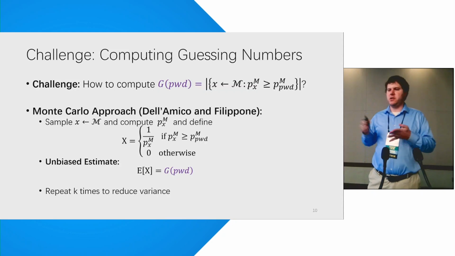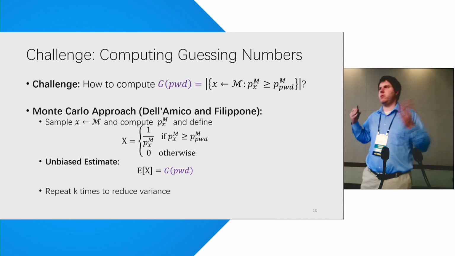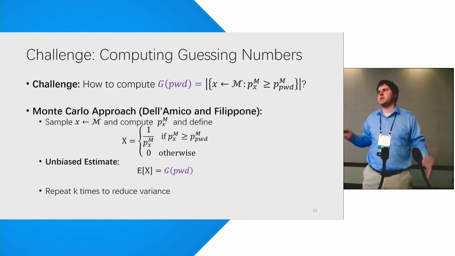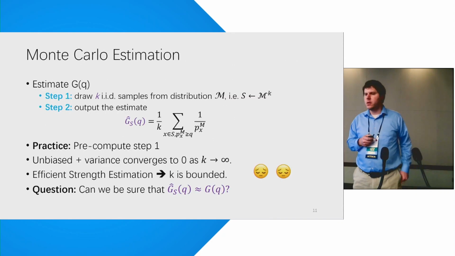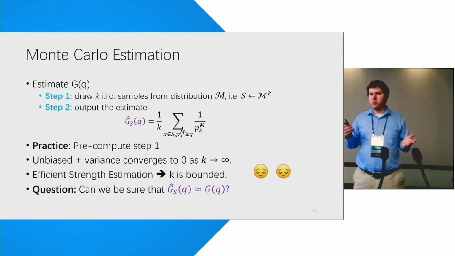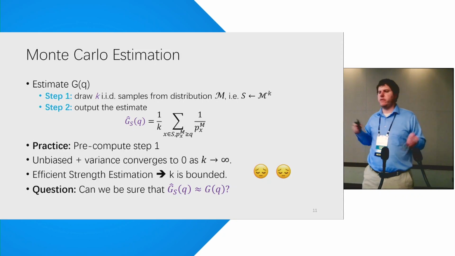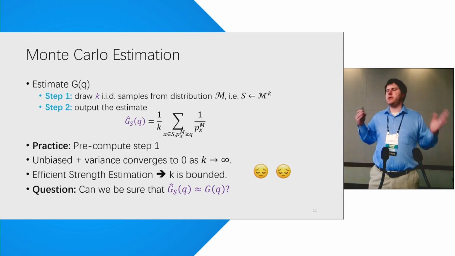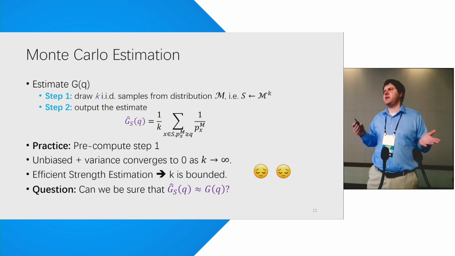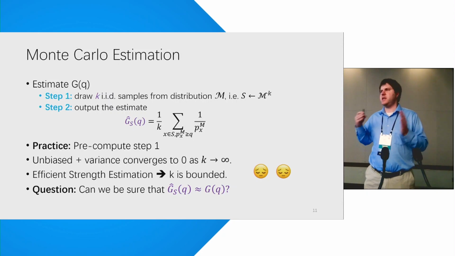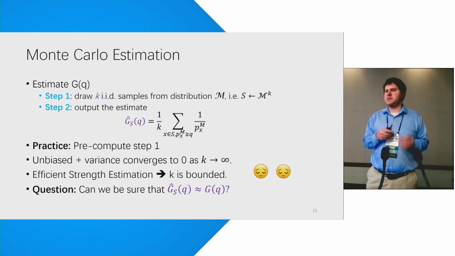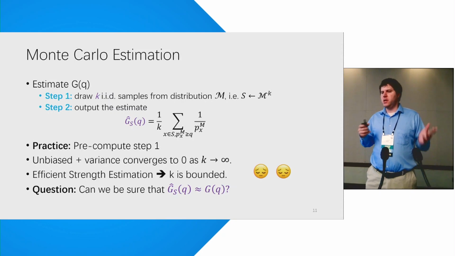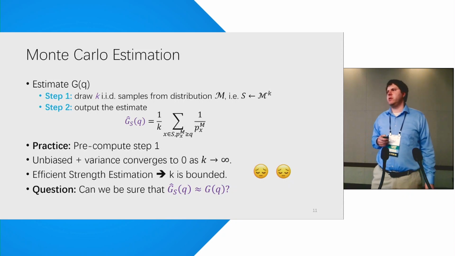Now, of course, this estimate has high variance, so what do you do? You reduce variance by repeating this process k times. One of the things they can prove is that the variance converges to 0 as the number of samples approaches infinity. But the whole point is efficient strength estimation, so in practice, k is bounded, which means that variance isn't necessarily converging to 0. And the question, again, is how can we be sure that this estimate is actually approximately equal to the real value?